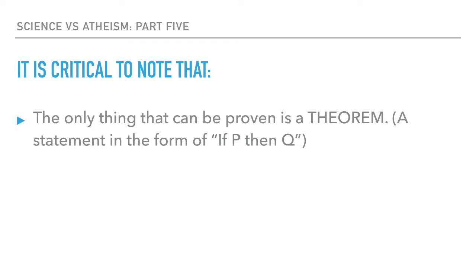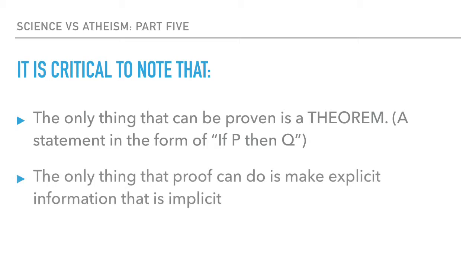In precise language, the only thing that one can prove is a theorem. If the statement is not a theorem, then the term proof cannot, in precision, be properly applied to it. To do so is to commit the fallacy of transfer as to the term proof. Number 2, whatever information there is that is produced as a conclusion of a theorem must be previously contained within that system wherein the proof was executed, and then only hypothetically. All a proof can do is make explicit information that is implicit.